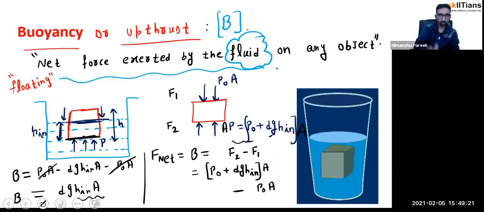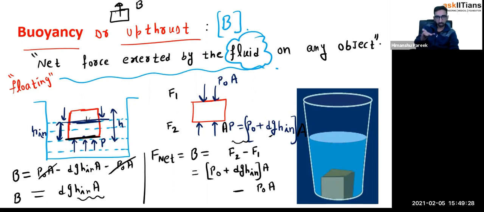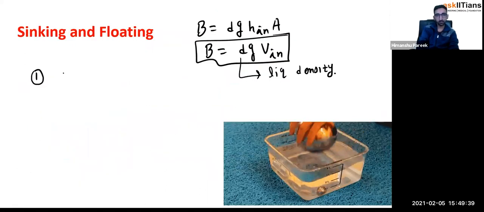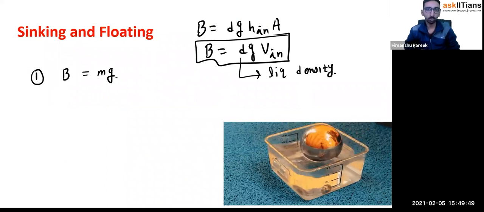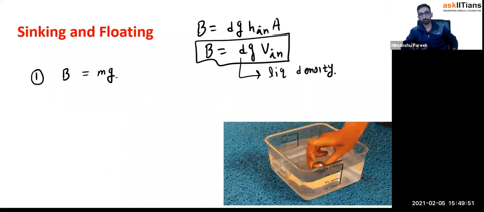So if you go back here, you see that the net force on the body due to buoyancy is coming upwards. That's why it is called the upthrust. And another force must be the gravity, right? So if I see it carefully, if buoyancy is equal to the total weight of the body, we'll call it a flotation, that the body is floating.